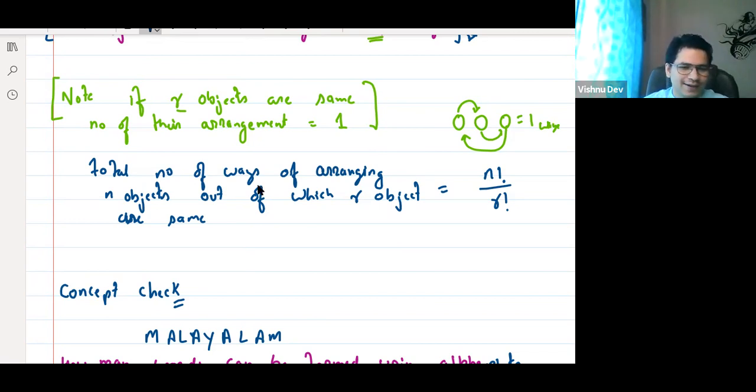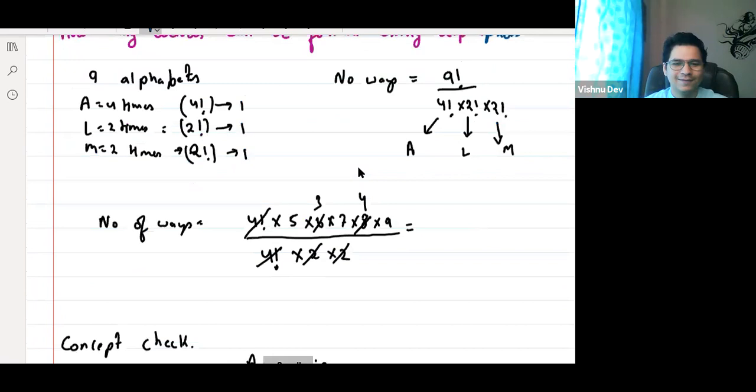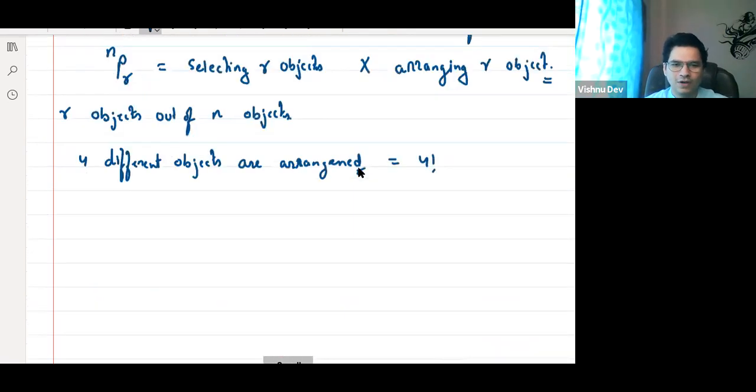Is it understood? If you're picking something, then it is selection. If you have already picked and you're arranging them, that is arrangement. So repetition and non-repetition are for selection. Same and different are for arrangement.